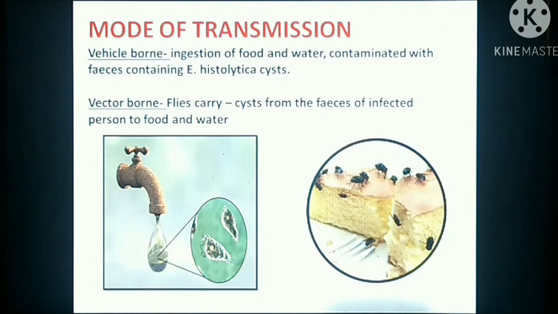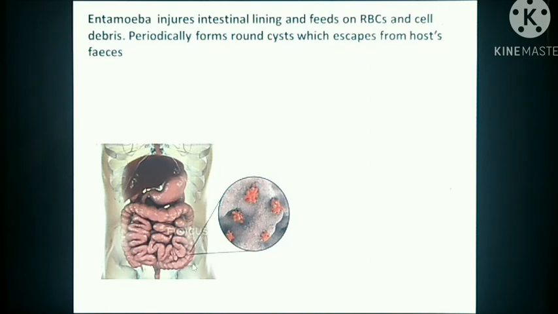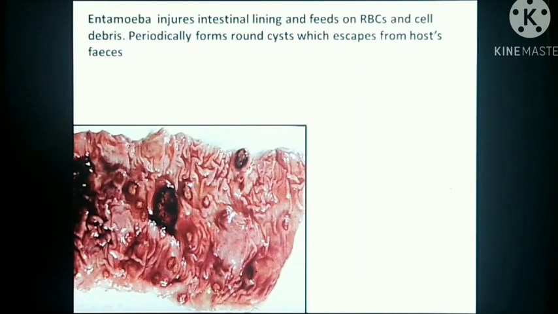The amoeba gets surrounded by a wall-like structure forming a cyst. Thus, the cysts are carried by flies from the feces of an infected person to food and drinks. Entamoeba injures the large intestinal lining and feeds on the RBCs as well as the cell debris. Periodically, it will form the round cyst-like structure which escapes from the host in the feces. This is the large human intestinal lining that is infected by Entamoeba histolytica.